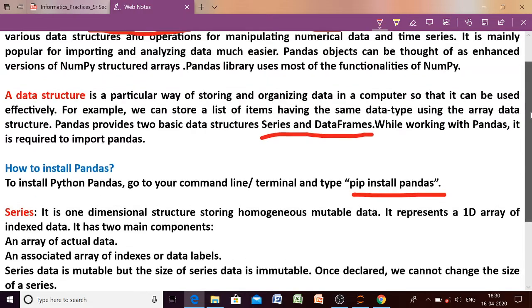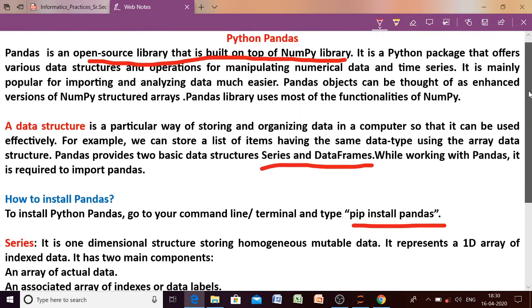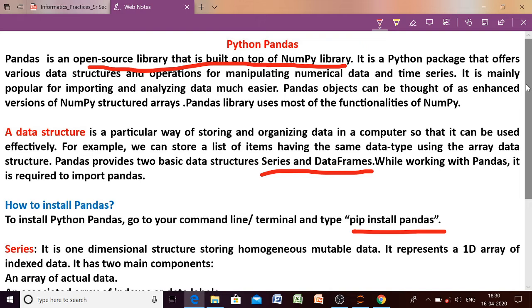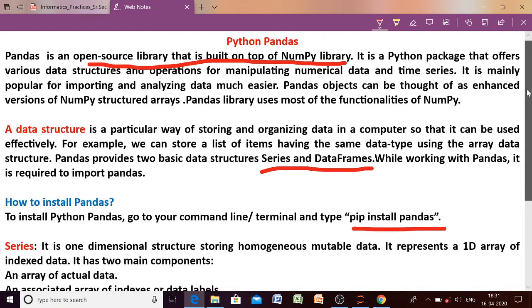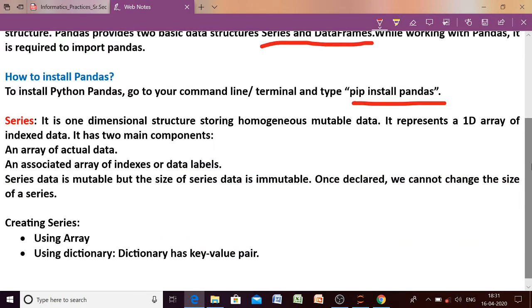But you can ask me, what is the purpose of using Python pandas? This library is very popularly used for data analysis. Okay, being a commerce student, later on you will know the significance of pandas. It is very useful for analyzing data, for data mining, these types of things. Okay, so first let us discuss series.